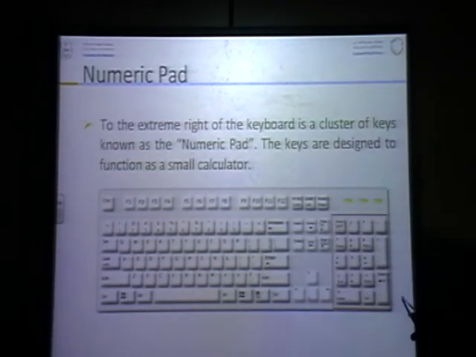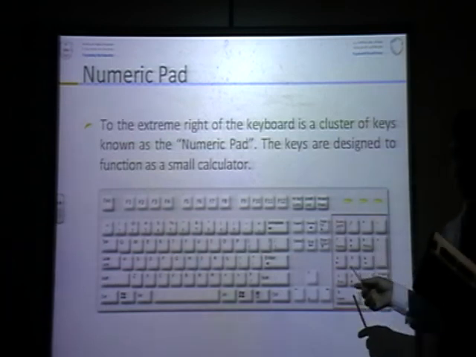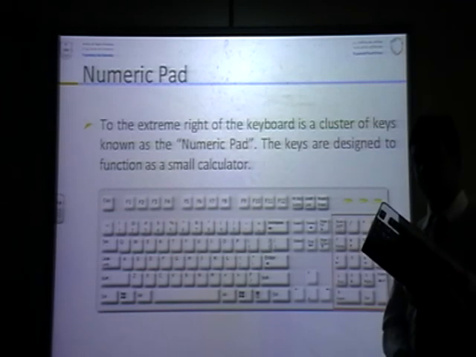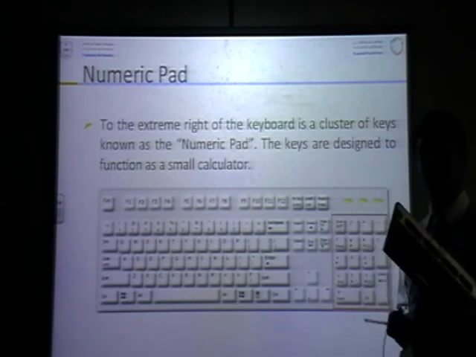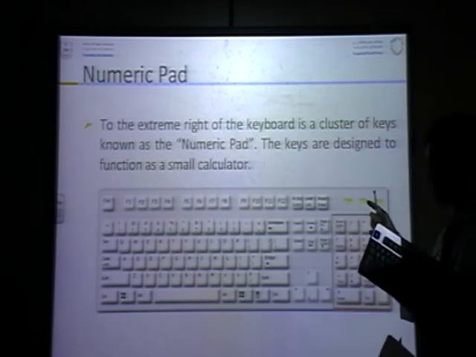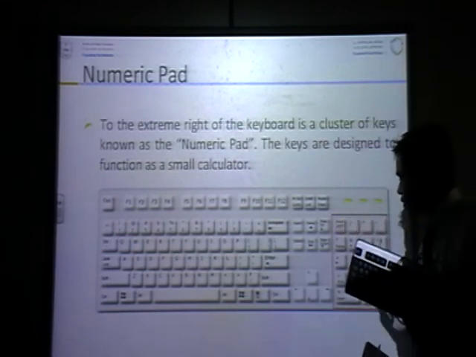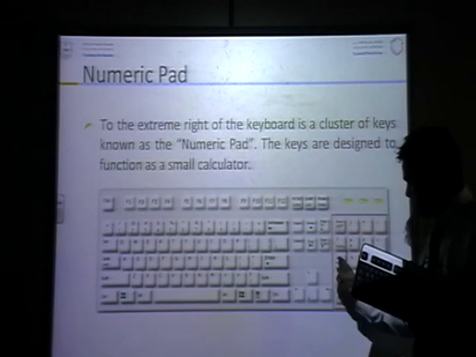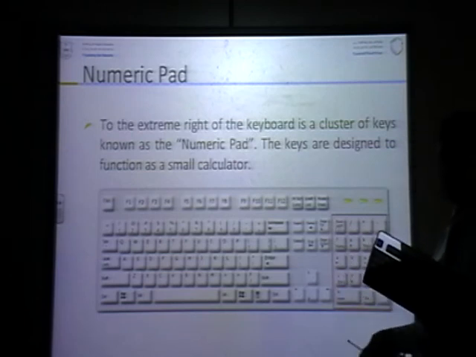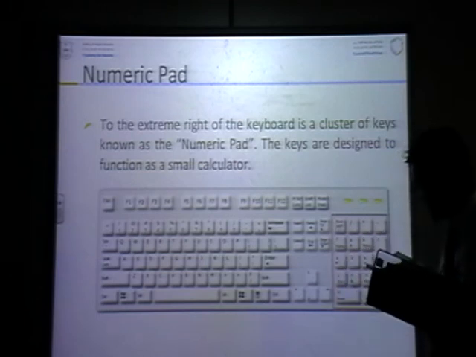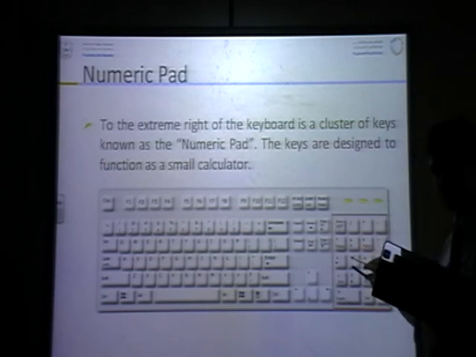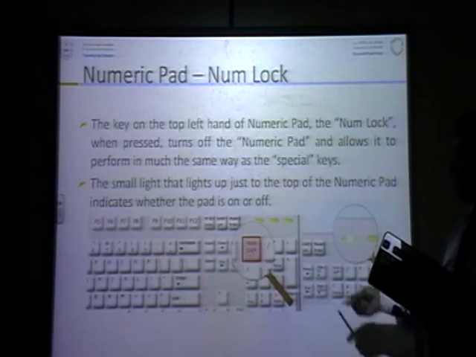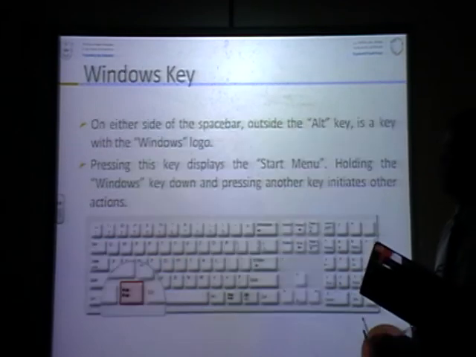You can use this number lock. One time you press, when the light is on, you can use numbers. Again you press, the light is off, you can use the arrow keys. Numeric keypad, num lock, on, off, the same thing is used.